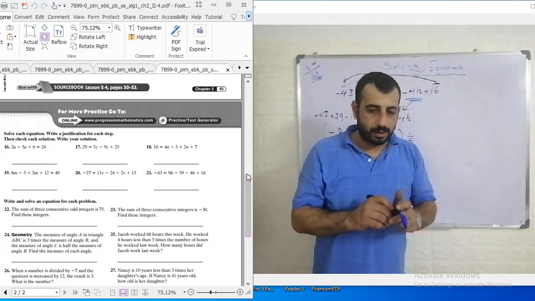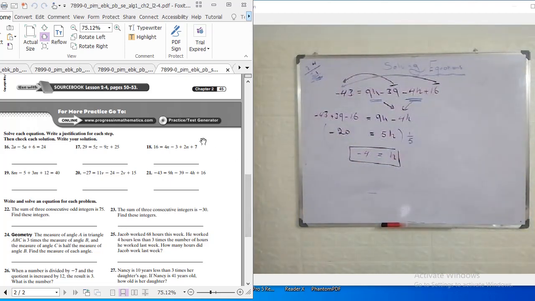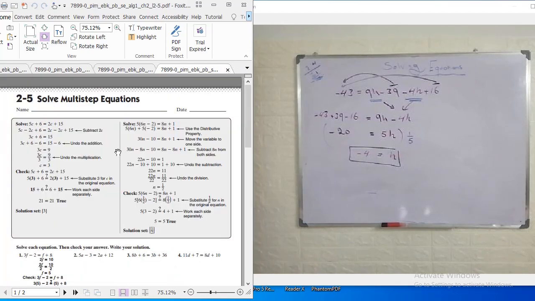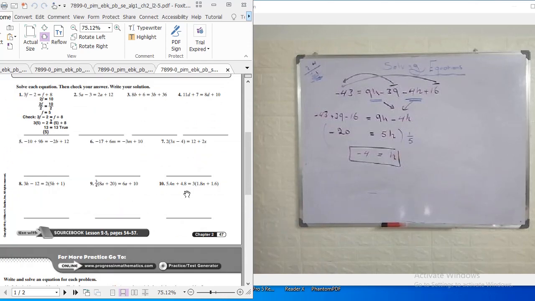That's a question from lesson 2.4. Okay, before I end the period, I need to go to lesson 2.5 here and pick an arbitrary question again from 2.5. I will choose question number 9, for example, or 10. I think the last two questions are always the hardest ones, so I always choose the last or the one before the last. Okay, let me choose question number 9.